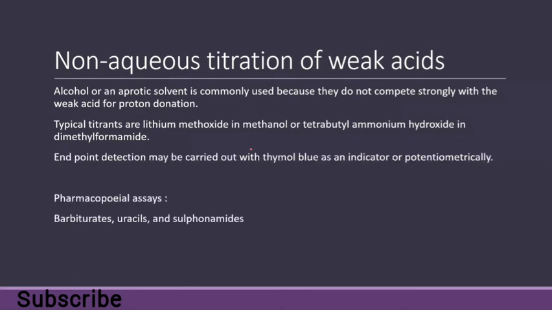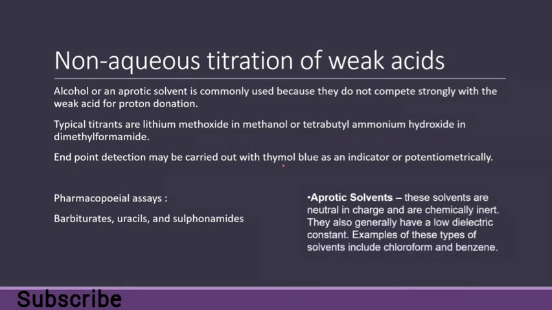Endpoint detection may be carried out with thymol blue as an indicator or potentiometrically. Pharmacopoeial assays are for barbiturates, uracil and sulfonamides. So chloroform and benzene are aprotic solvents. These are solvents neutral in charge and chemically inert. They also generally have a low dielectric constant.